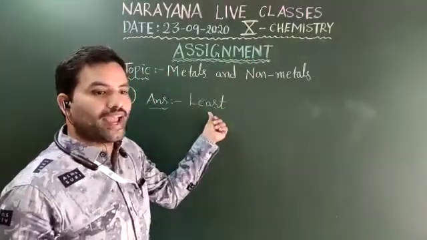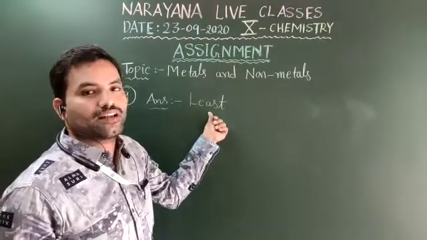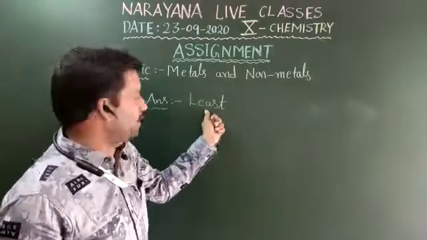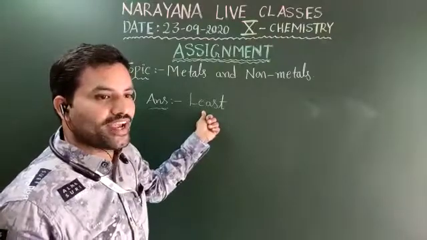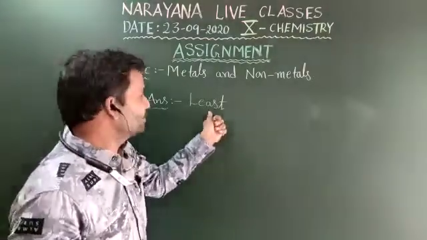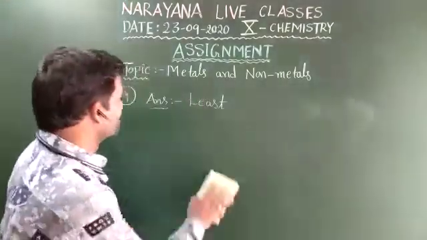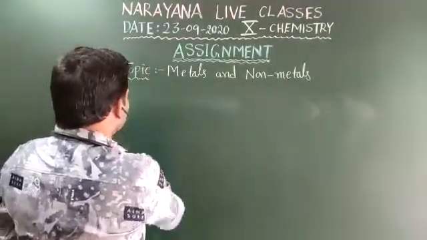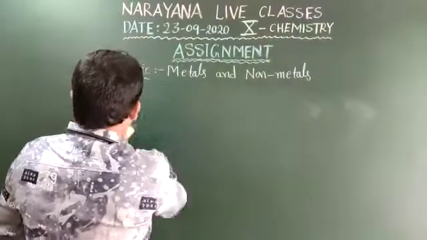The metals at the bottom of the activity series are the least reactive. And the answer for the 9th question is the least reactive. Once again, the metals at the bottom of the activity series are the dash reactive, that is nothing but least reactive metals. And move on to the 10th one.